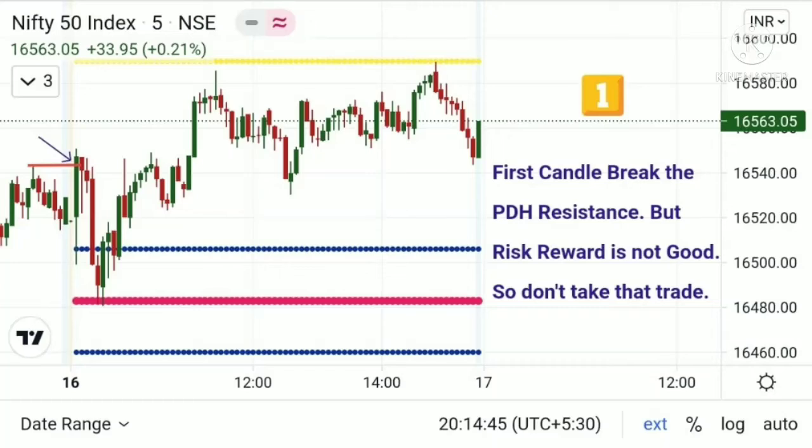End of the day chart analysis of Nifty and Bank Nifty. So this is the 16th August Nifty chart.